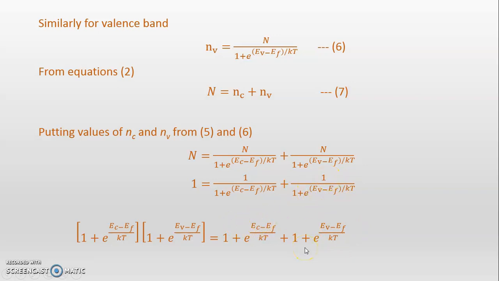Then just simplify this. When you simplify by taking the product and cancelling the common terms, you will get e raised to (EC plus EV minus 2EF) upon kT, which is equal to 1.